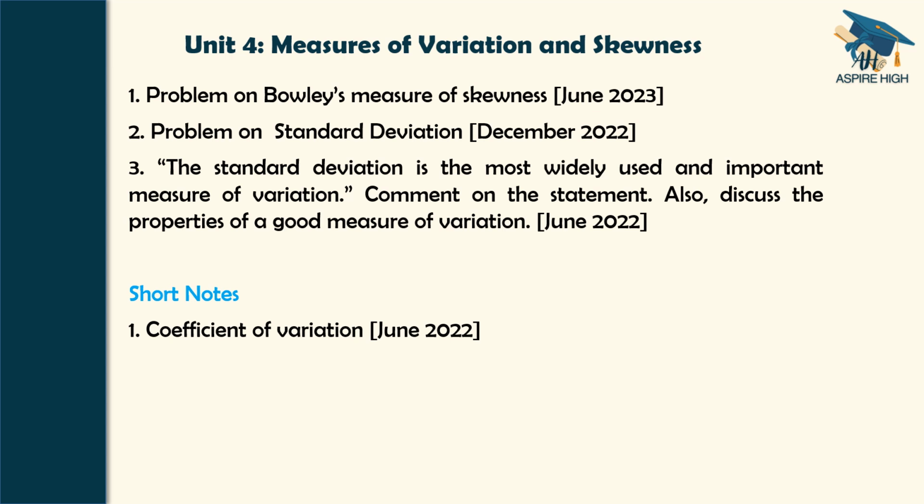Unit 4, measures of variation and skewness. Here, if you see, there is a problem on Bowley's measure of skewness, one problem on standard deviation, and one essay question: The standard deviation is the most widely used and important measure of variation. Comment on the statement. Also discuss the properties of a good measure of variation. Once a short note was there, coefficient of variation.